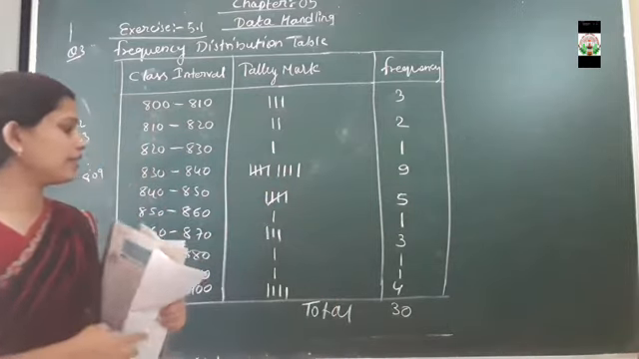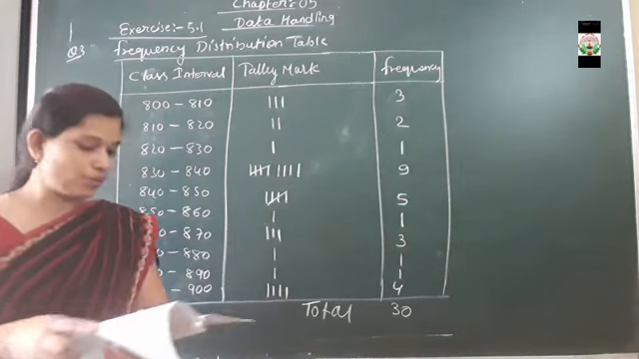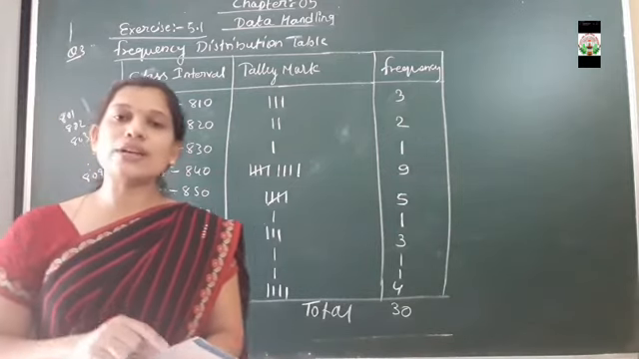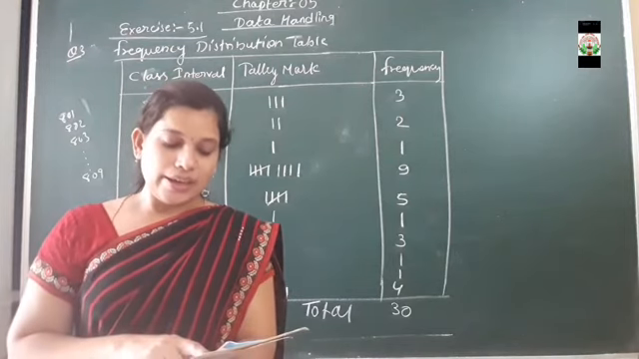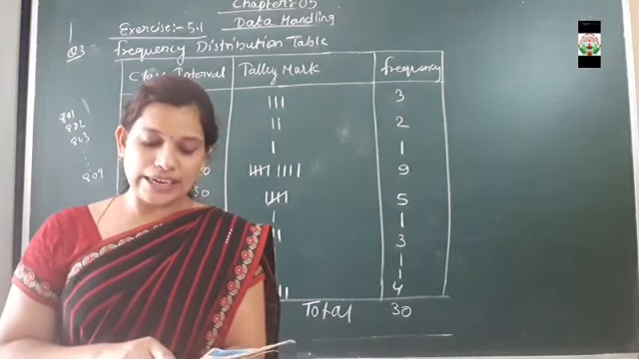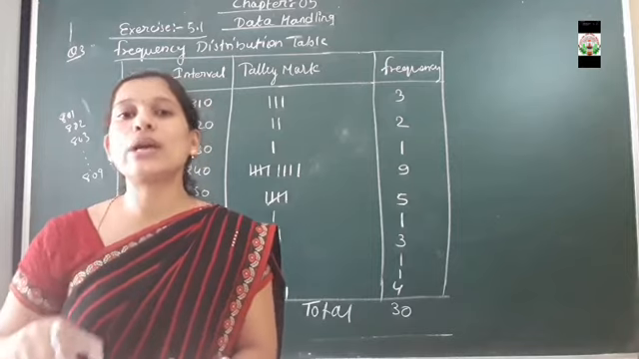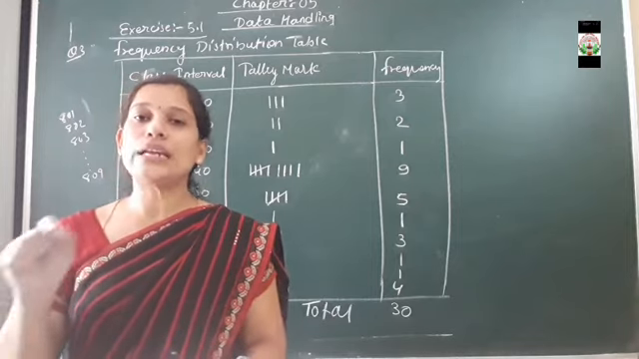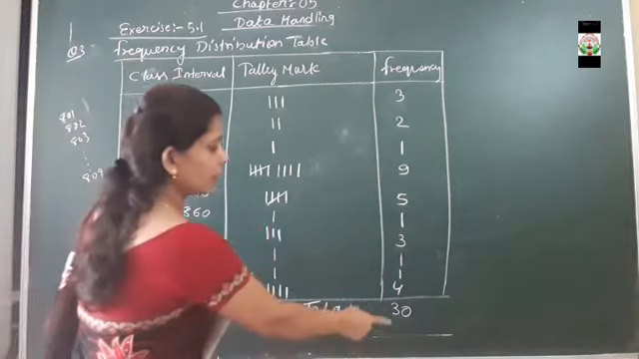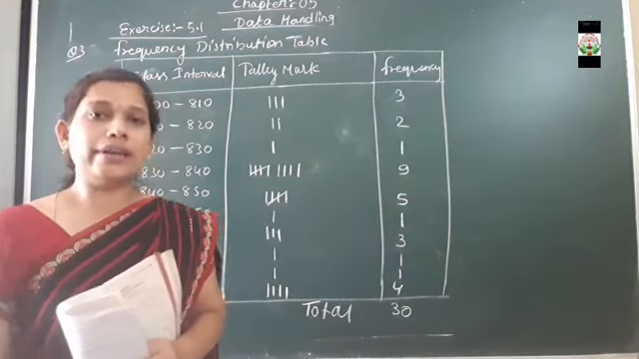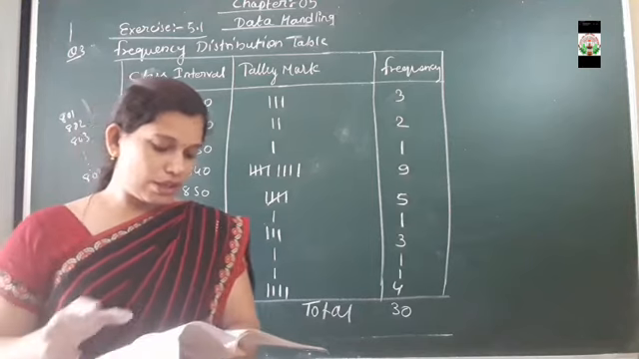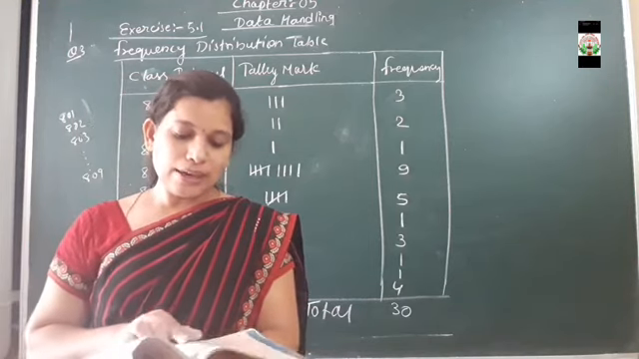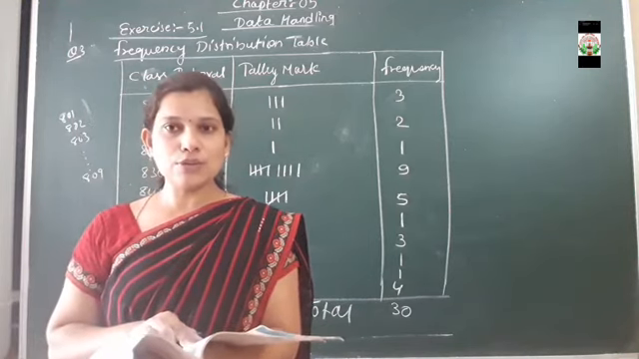Now you will say, teacher, it is coming 30, how to cross check? In order to cross check, the data is given in the question: 830, 835, 890, 810, 835. Count that data, 1, 2, 3, 4, and the number of data will come to 30. This is the trick to check your answer. Clear? So question number 3, using tally marks make a frequency table with the interval, is over.